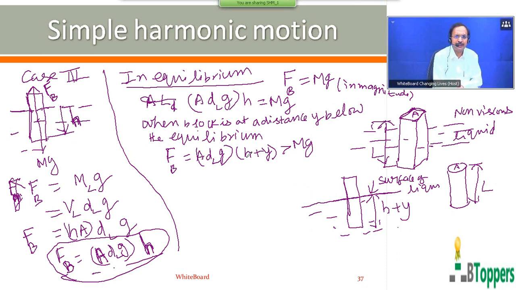So A d_l g into H plus Y will be more than mg here. That means I take the downward direction as the positive direction for displacement of the block from the equilibrium position. Then the magnitude of the net force,